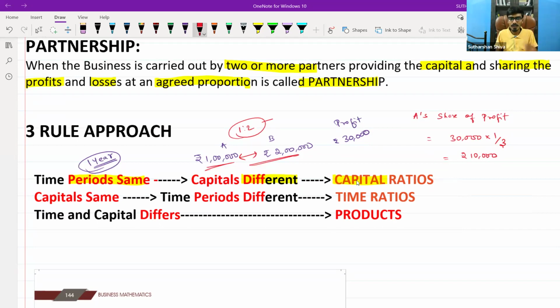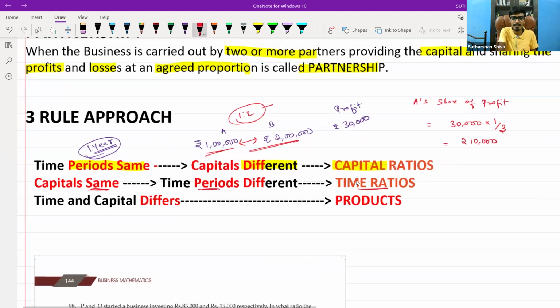The second rule is: when the capitals are the same and the periods differ, we use the time ratio. Let's go with an example in the same example. A and B each have the same 1 lakh.